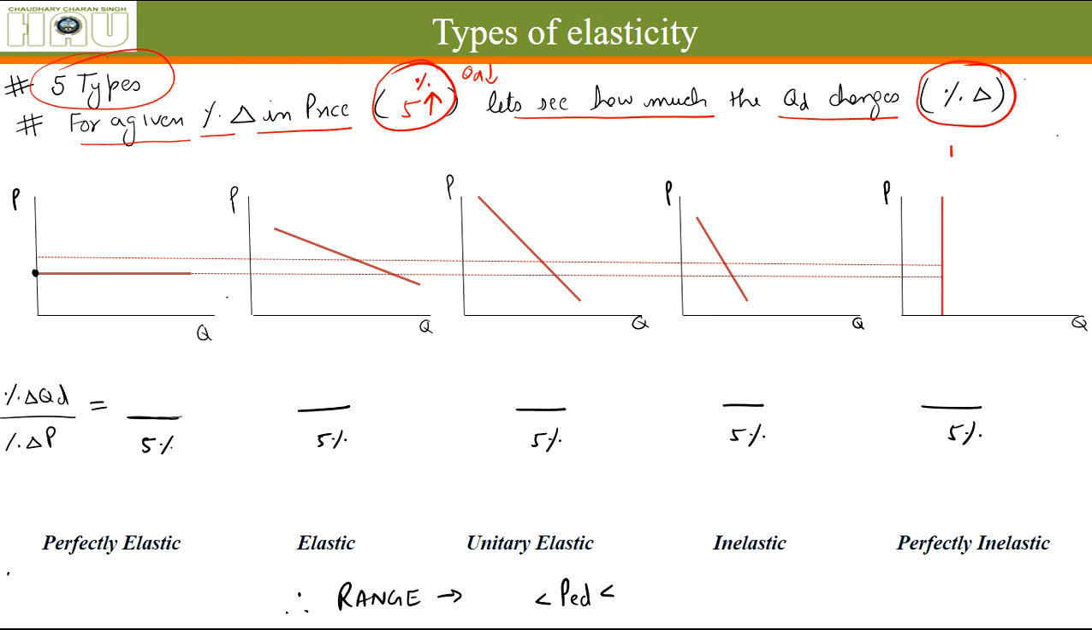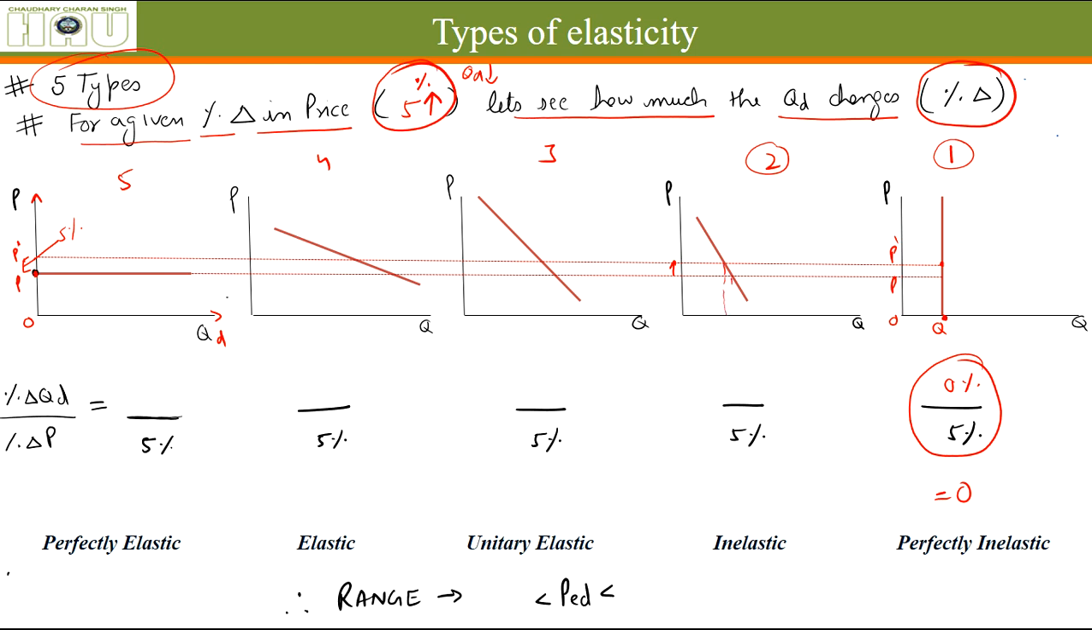Okay, so 1, 2, 3, 4, 5 cases. Price is on the y-axis and quantity demanded is on the x-axis. So let's say earlier the price was OP, now it has increased to OP1, and this gap is equal to 5%. Price has increased by 5%. In the first case, at price OP, the quantity demanded was OQ, and also at price OP1, the quantity demanded is the same. So there is 0% change in quantity demanded. So this value will be 0. In the next case, there is 5% change in the price.